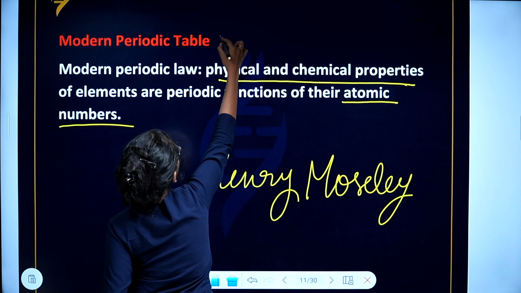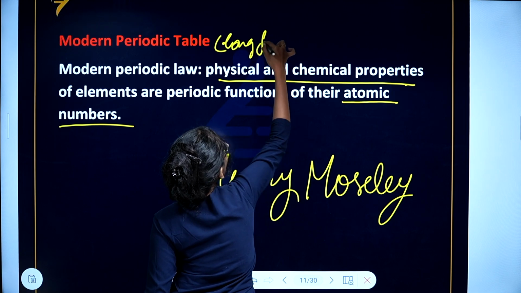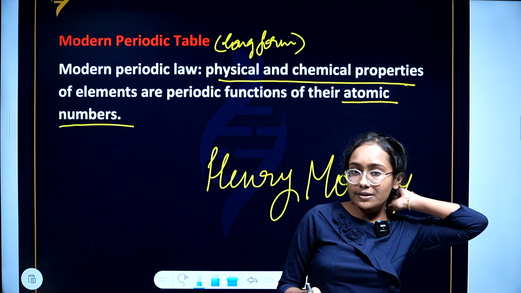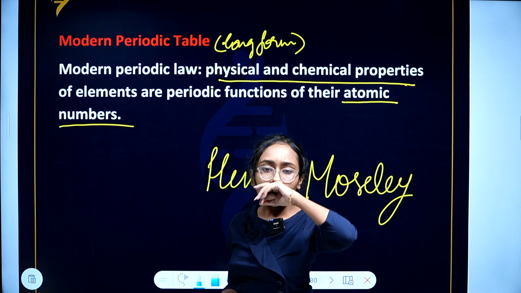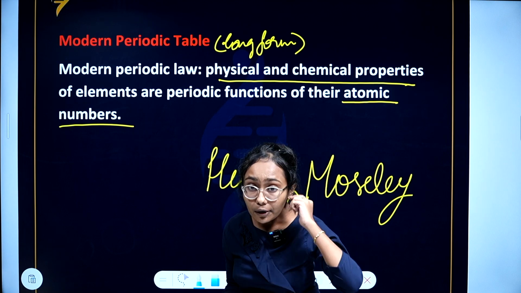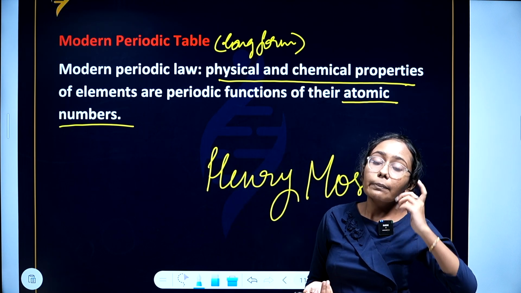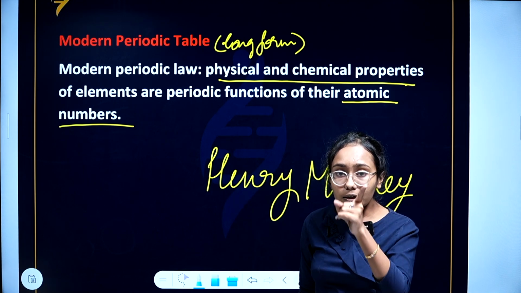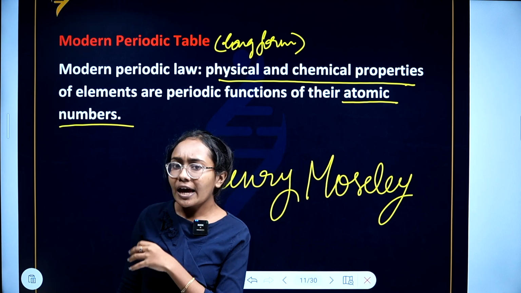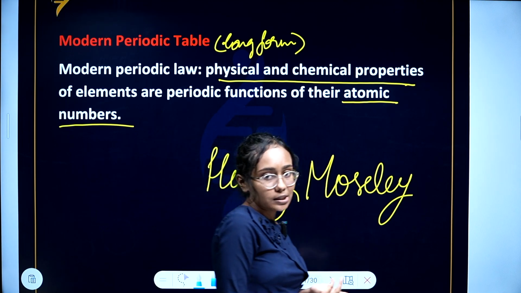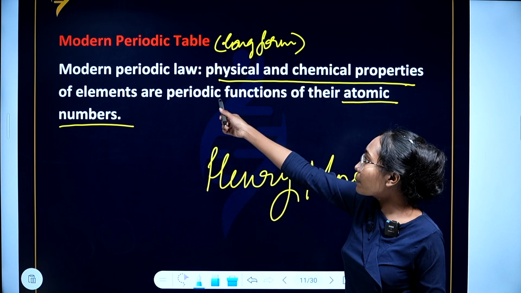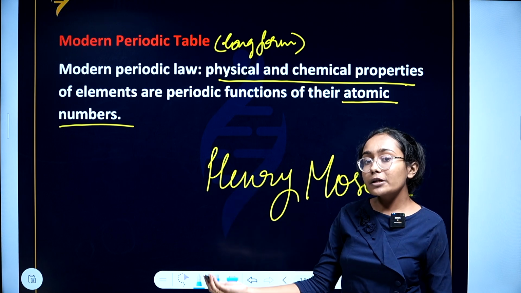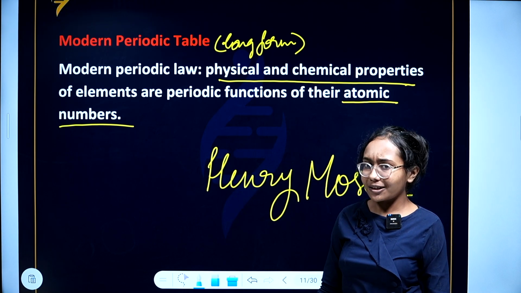This modern periodic table is also called the long form periodic table, which is in use at present. So, he created the table by following the modern periodic law. In the modern periodic law, the properties of elements depend on the periodicity in atomic numbers, not atomic mass, but on atomic number. Means what? He arranged the elements in increasing order of atomic numbers in the periodic table. In Henry Moseley's modern periodic table or long form periodic table, he arranged elements in the increasing order of atomic number. Hence, the properties depend on the periodicity in atomic number.